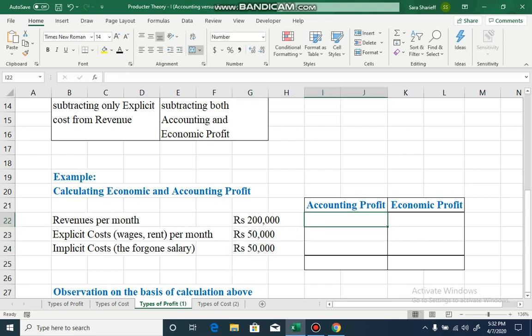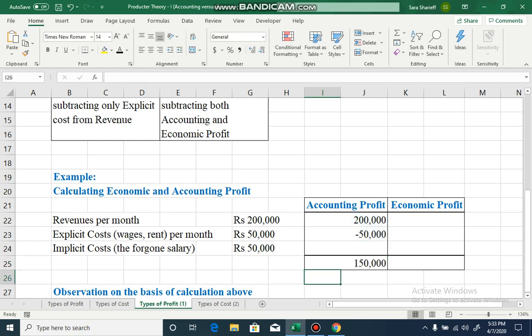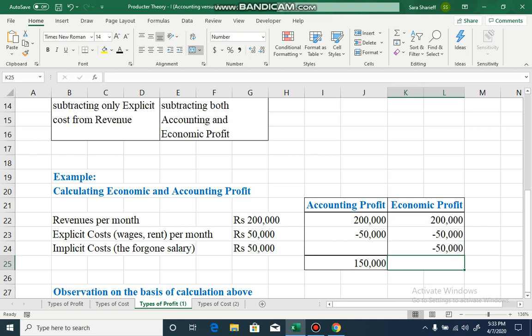How will you calculate accounting profit? Revenues 200,000 minus your explicit cost. That's it. This will give you your accounting profit. Got it? 200,000 minus 50,000. This is your accounting profit. Revenues minus explicit cost. How do you calculate economic profit? 200,000 your revenues minus explicit cost minus implicit cost. Right? When calculating economic profit, you have to subtract the opportunity cost as well, the implicit cost as well. That's the difference between accounting and economic profit, right?